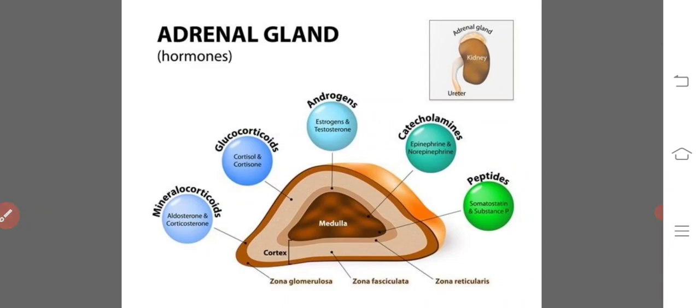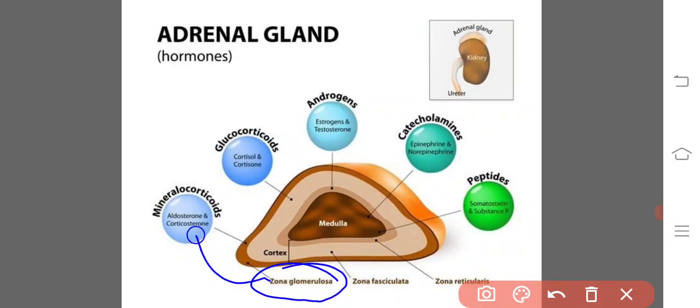Here in the cortical hormones, this is the zona glomerulosa. The zona glomerulosa produces the mineralocorticoids. The best mineralocorticoids are aldosterone and corticosterone. These mineralocorticoids are named so because they affect the minerals like sodium, potassium, and hydrogen ions. Aldosterone and corticosterone are chemically steroid hormones.